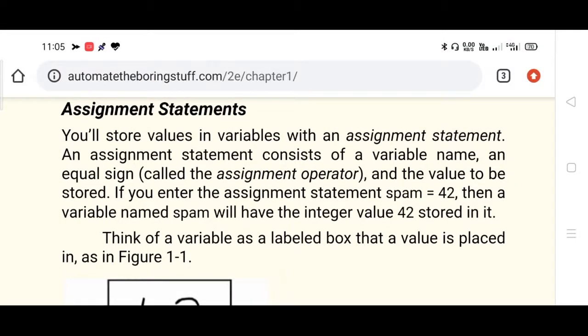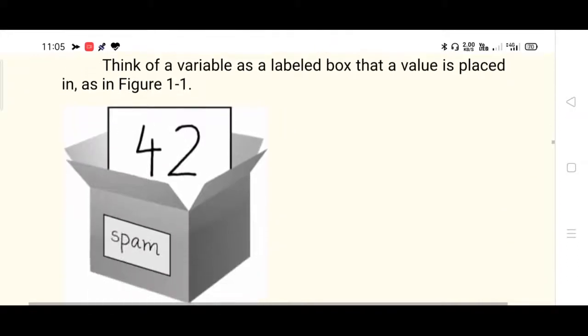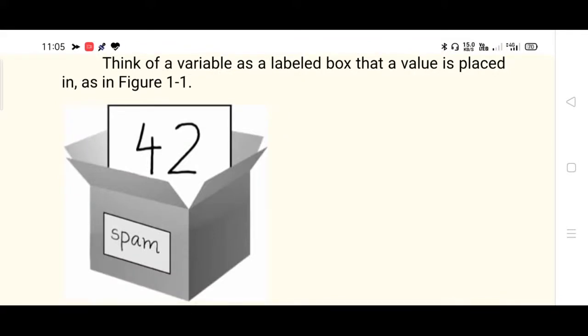So a very simple concept. In other programming languages, first is the data type you are mentioning, then the variable name, followed by assignment, followed by value. For example, int a equal to 5. Such things you are familiar with. So here, a variable with the name spam, spam itself is the name of the variable which holds the value 42. See, spam looks like a box in the computer memory.